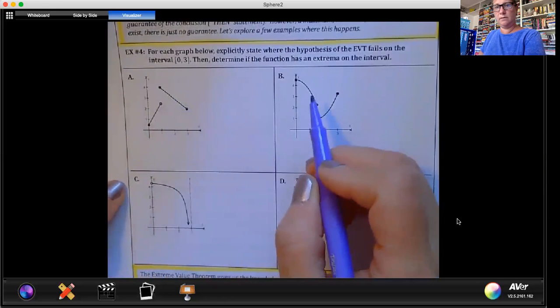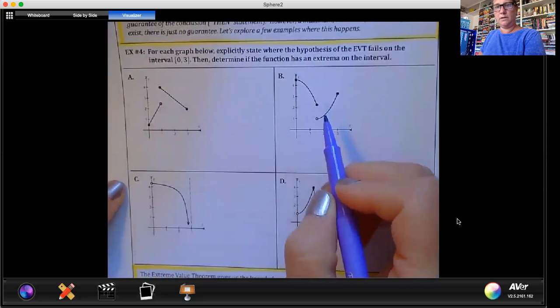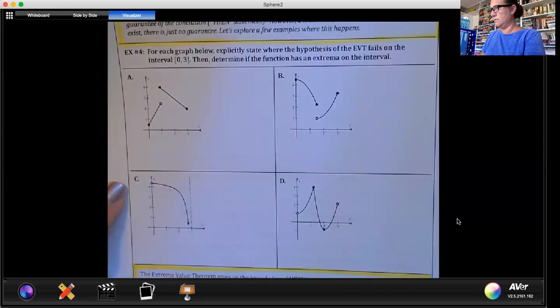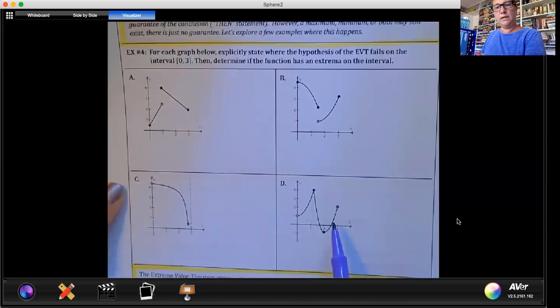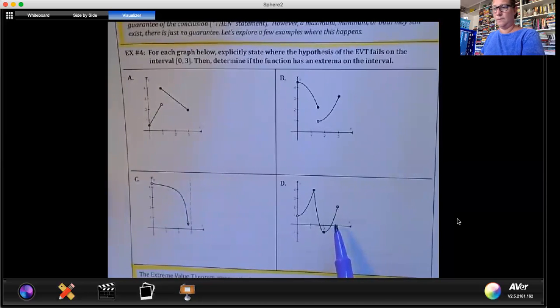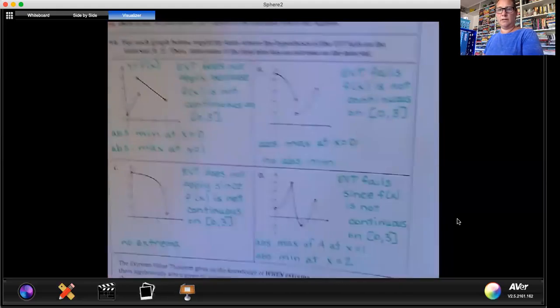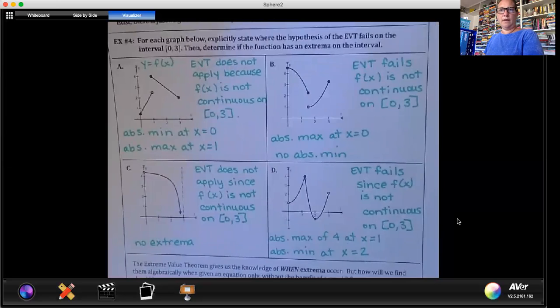Part B, not continuous. Part C, open into infinity. So it's not continuous on a closed interval. D, also not continuous on a closed interval.